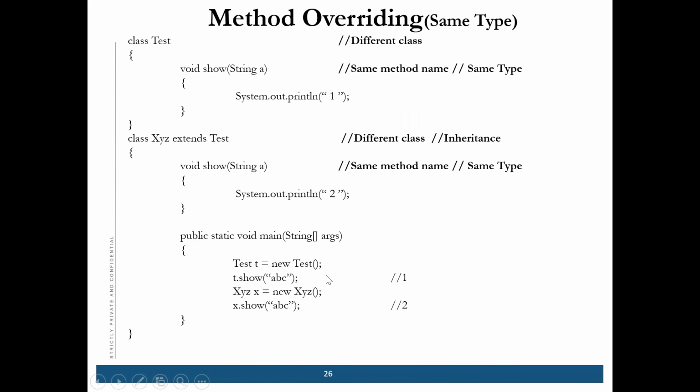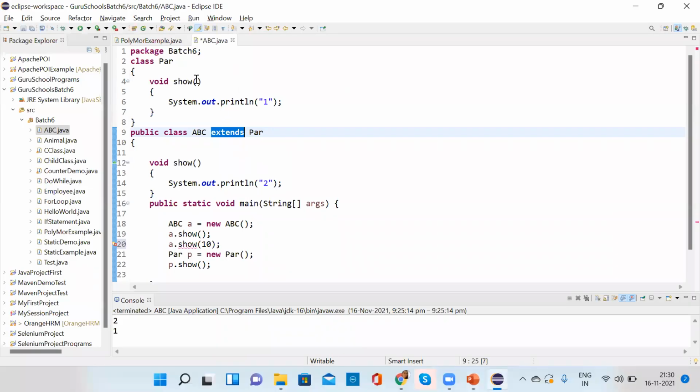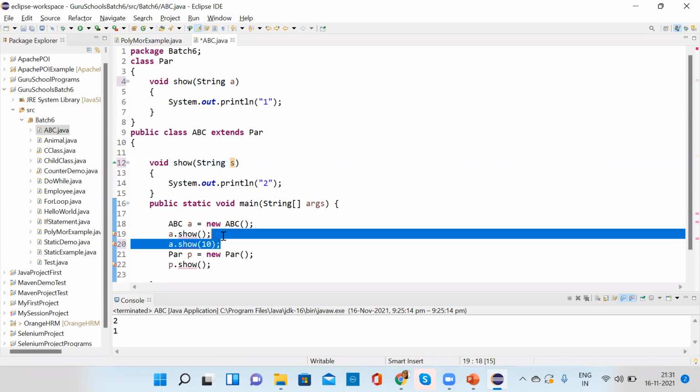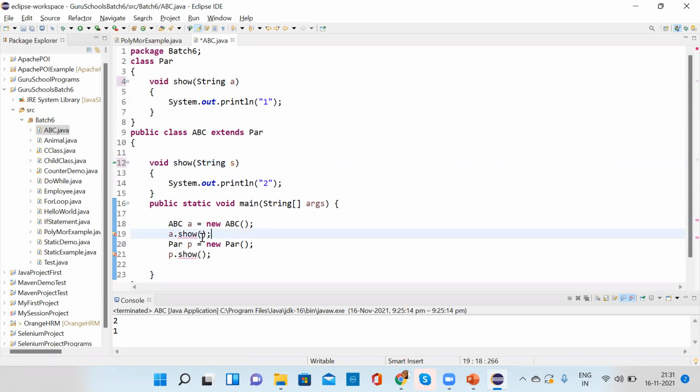If you are passing a string here, then also it's method overriding, but you have to pass a string here also. Suppose you pass AB or anything.